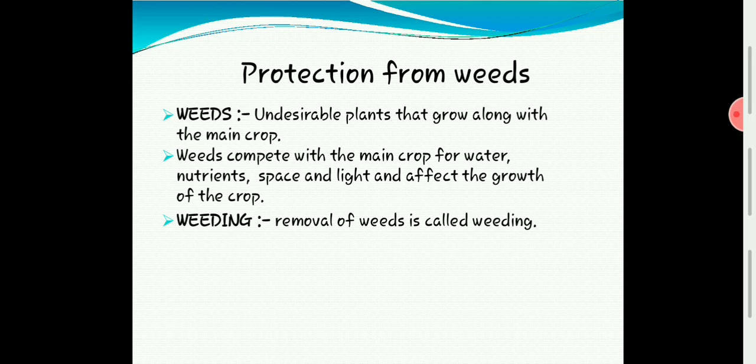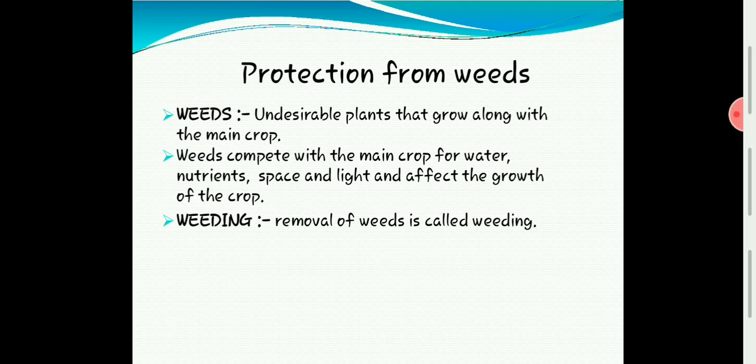So that is protection from weeds. Now what are weeds? Weeds are also plants, green plants, but they are growing in between our crops. In our imagination, we have prepared the soil, we have sown the seeds, and after sowing our plants are growing now.